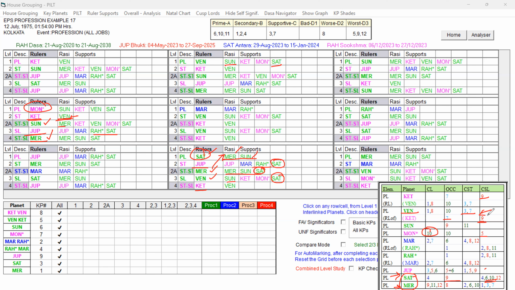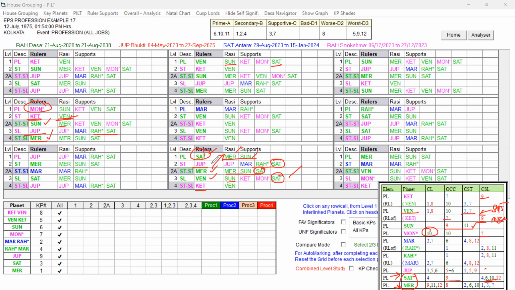If they are getting the support of Saturn or Mercury, definitely they will also get the support, because being the Lagna lord it can get the support of this, and also the 3, 7, 11, 3, 7 cuspal star lord, and Ketu also the 9 sublord. Venus is getting Saturn in its supports. Saturn is forming a ruler link. Saturn is one of the good key planets. That way it is good. And Venus is in the sign of Sun. Sun is also 9 and 11. That is also favorable.